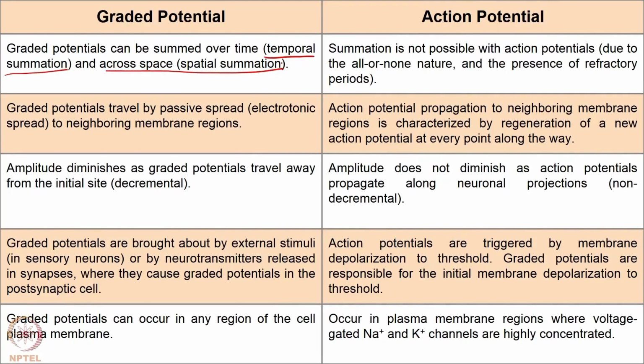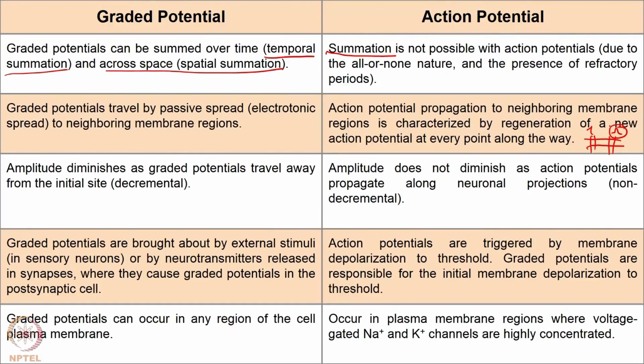So, action potential usually refers to a stereotypical response. Summation is not possible, and graded potentials travel by passive spread or diffusion of ions from one point to another. Action potential travels by regeneration of a new action potential. We discussed this case. So, suppose this is the membrane and there is one voltage gated channel and there is one other voltage gated channel. Here there is an action potential, here another action potential is regenerated because threshold is crossed at that point.